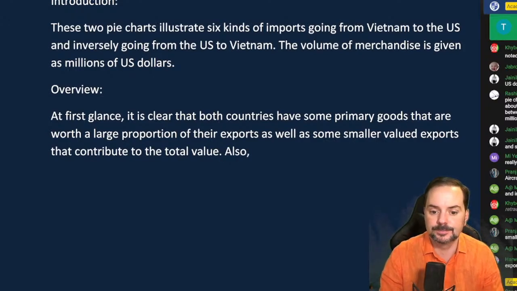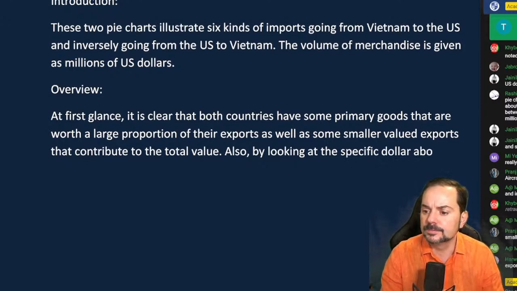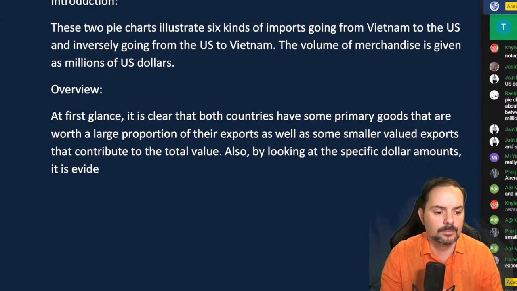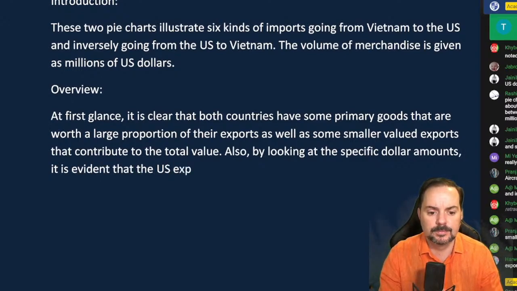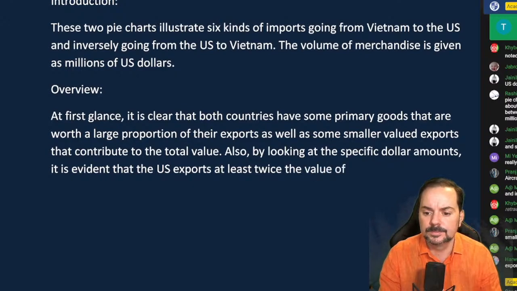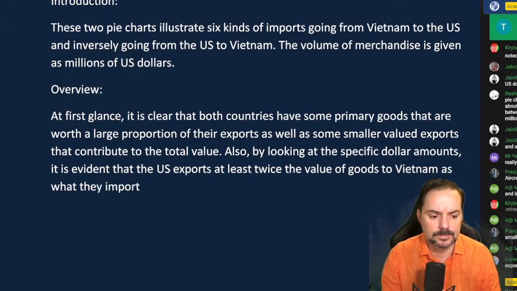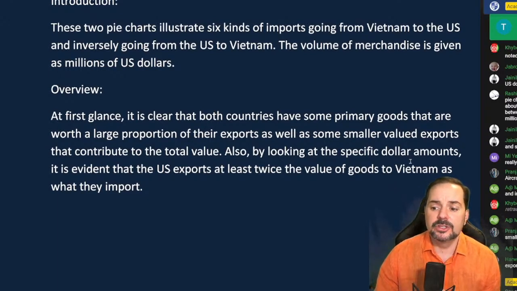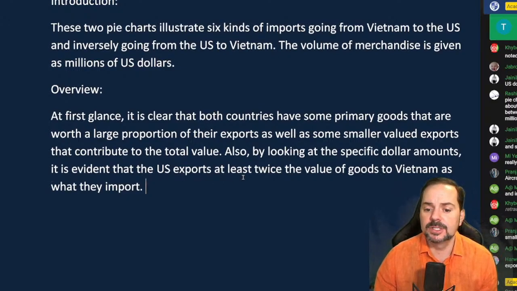So also, by looking at the specific dollar amounts, it is evident that the U.S. exports at least twice the value of goods to Vietnam as what they import.